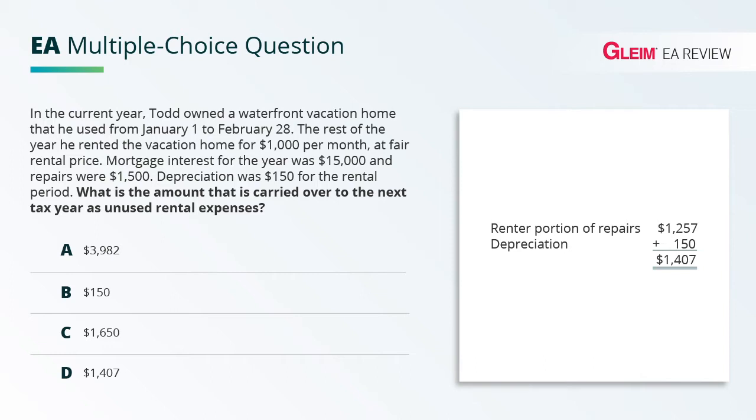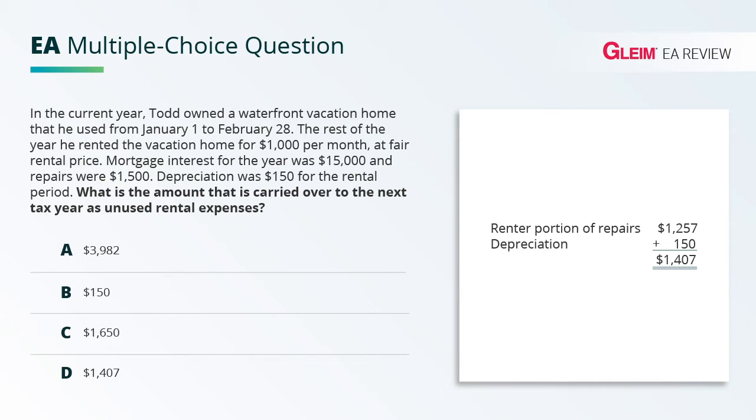Next, it's important to note that expenses must be allocated between the personal use and the rental use based on a number of days of use of each. Since Todd used the home personally from January 1st to February 28th, 59 days are considered personal of the total 365. That means 306 days out of 365 days are rental, the remaining days.